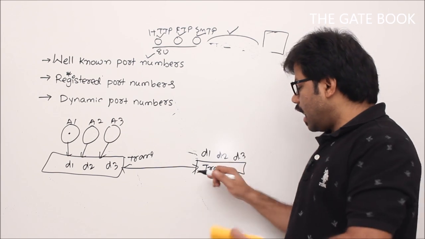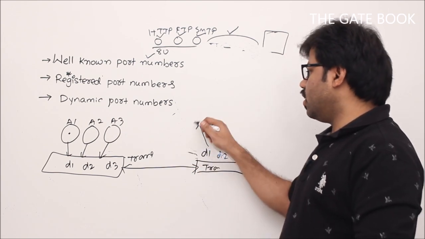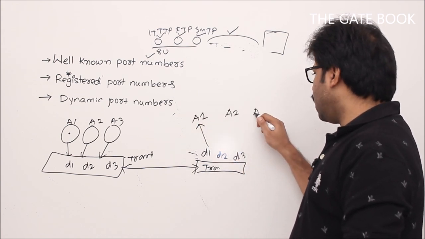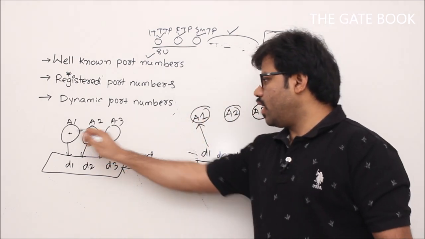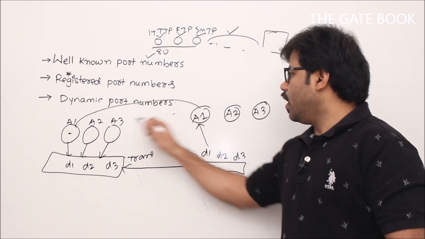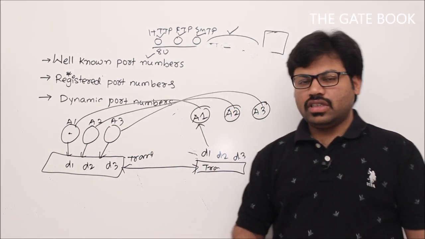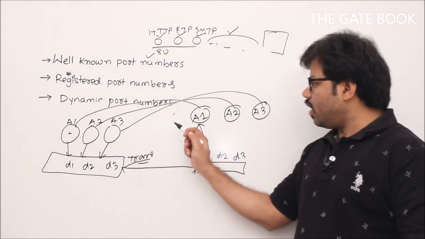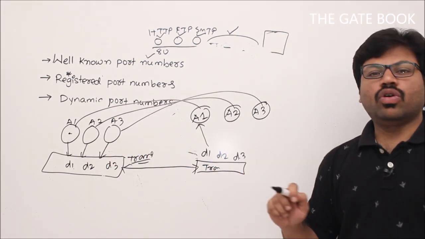So this transport layer has to give D1 to the corresponding application. Let's say there is an application A1, application A2, application A3. Why am I taking A1, A2, A3? To show the correspondence. A1, A1 are communicating, A2, A2 are communicating, A3, A3 are communicating. Now this is one more responsibility of the transport layer, to send the data exactly to the right application. D1 should go to A1, D2 should go to A2, D3 should go to A3.